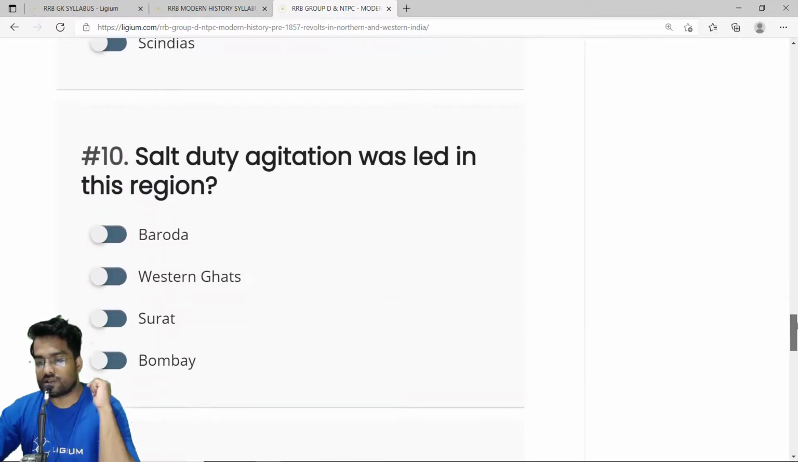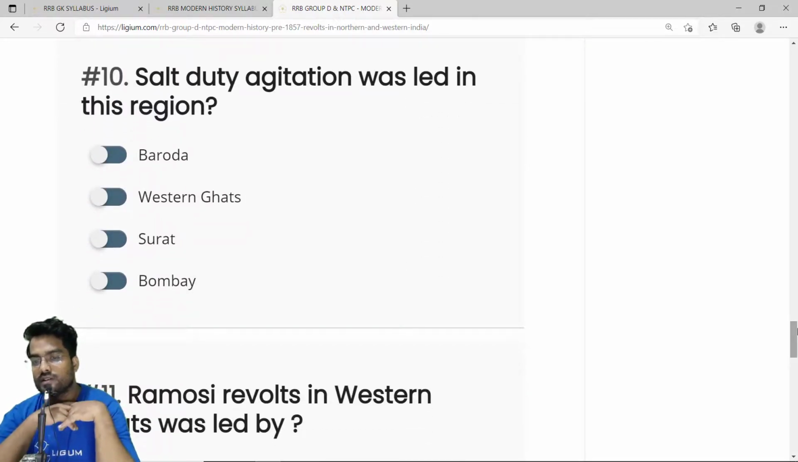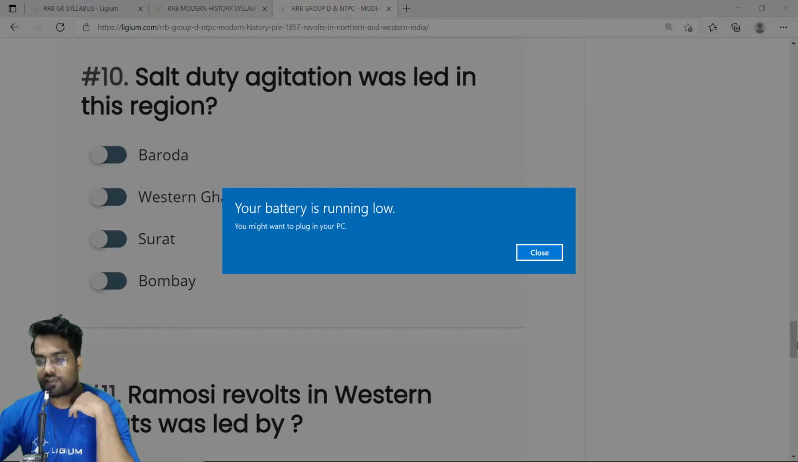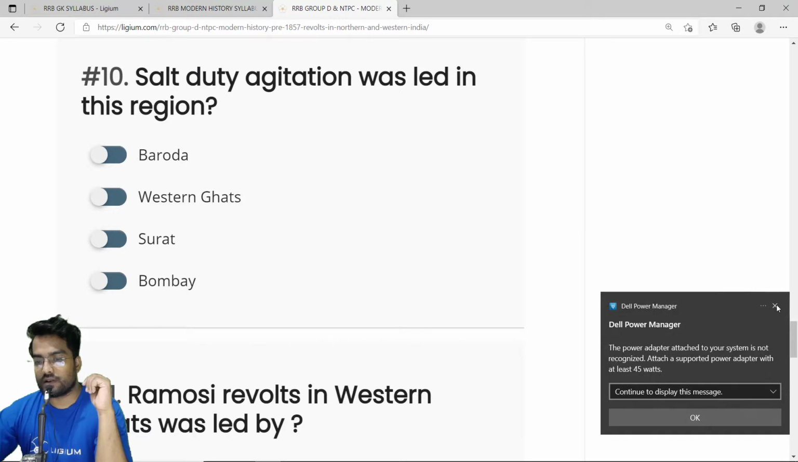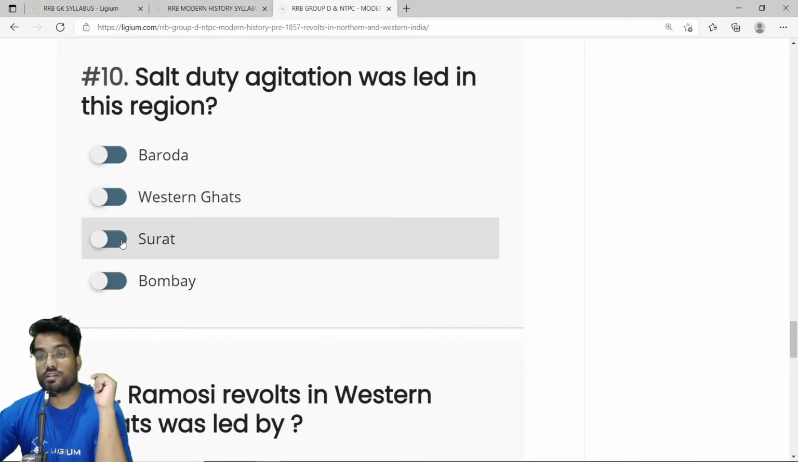Then we have the 10th question. The salt duty agitation was led in this region. Even before Gandhiji's salt march, there was an agitation, and this was one of the agitations that was really successful. The reason was the Britishers, as usual, imposed a significant tax, and the salt price was increased from 50 paisa to 1 rupee, and that was significantly high during that time. So this happened in the region that is Surat. The correct answer is Surat.